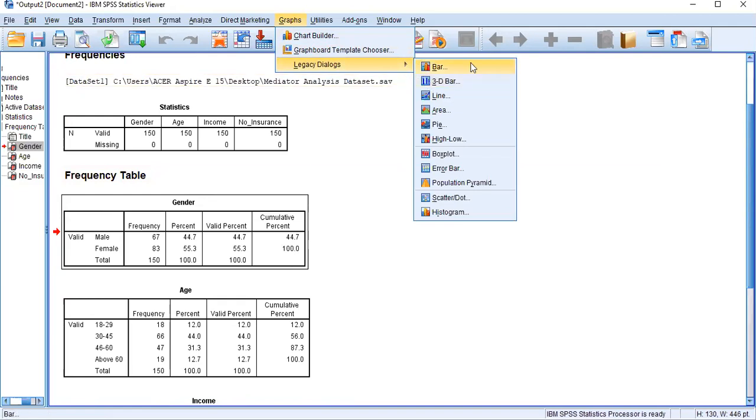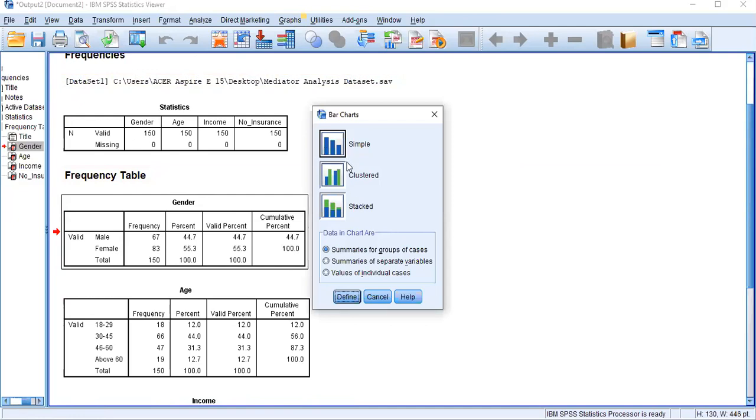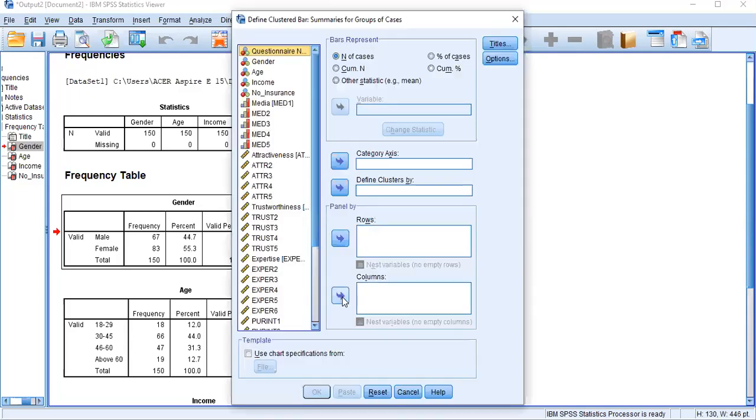Now you can see if you would like a bar or 3D bar, line, area, whatever you like to draw. For example, I am using a bar chart. In the bar chart you can take a simple bar chart, cluster bar chart, or stacked bar chart. I'm going with the cluster, and I will show you two variables in one chart. Summaries of groups of cases needs to be highlighted here, then you can click Define.